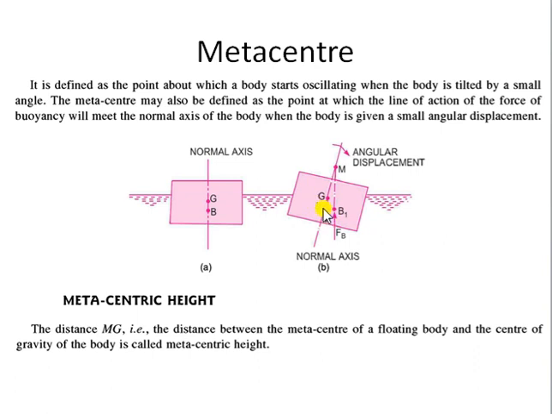So the center of buoyancy will displace to this side, because the weight of fluid displaced inside the fluid by this body is more. The center of buoyancy will shift to this side.